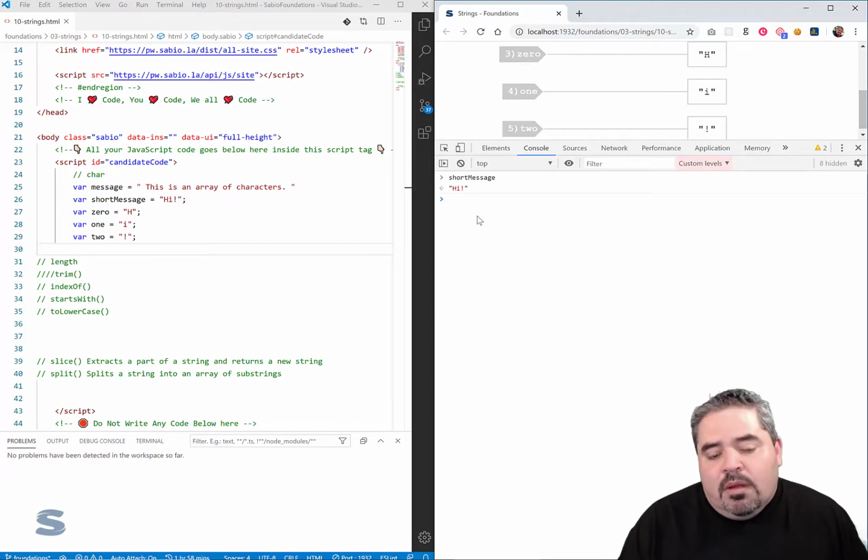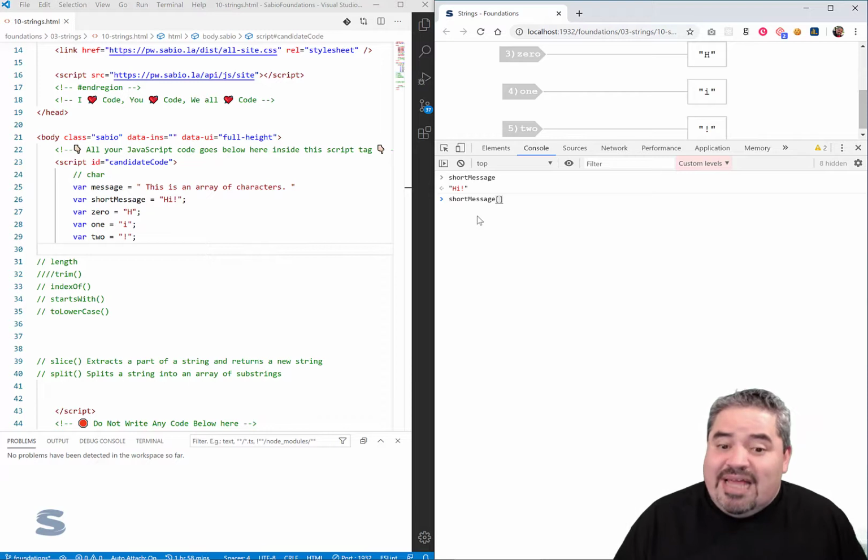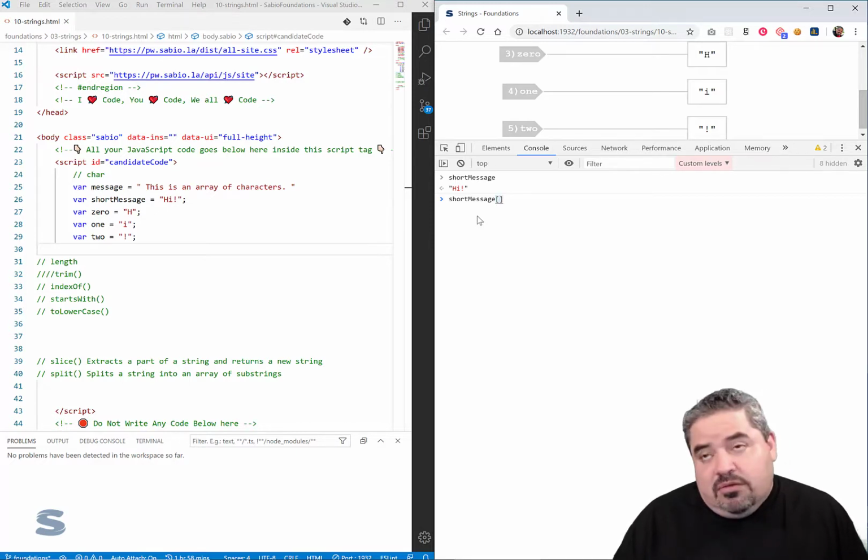I'm going to introduce you to something that is called bracket notation. So here's my short message. But I want to access just one character of this array. When you see these square brackets, oftentimes, if they're dealing with an array or a string, we're probably dealing with an array here.